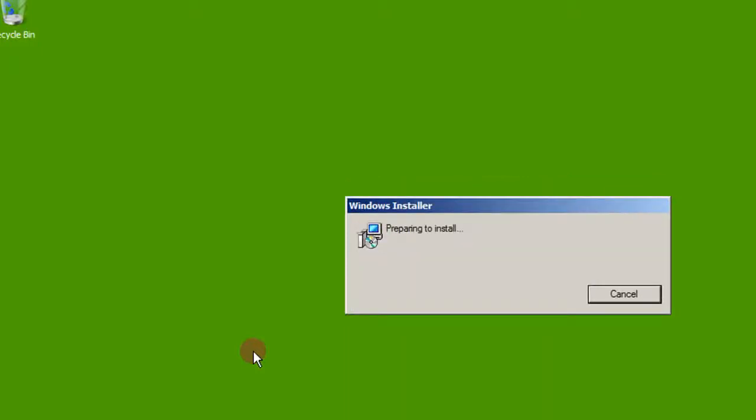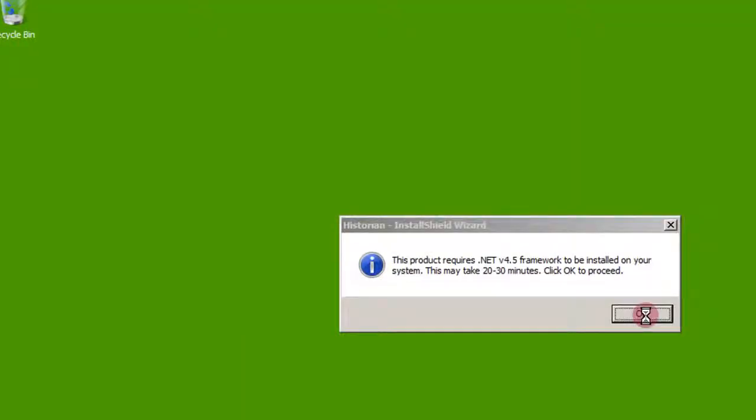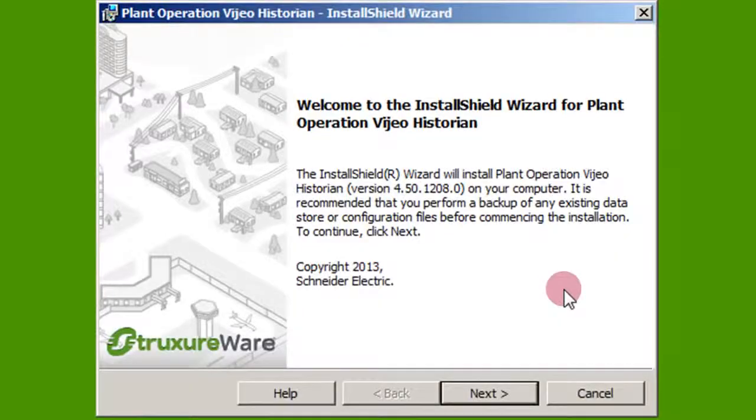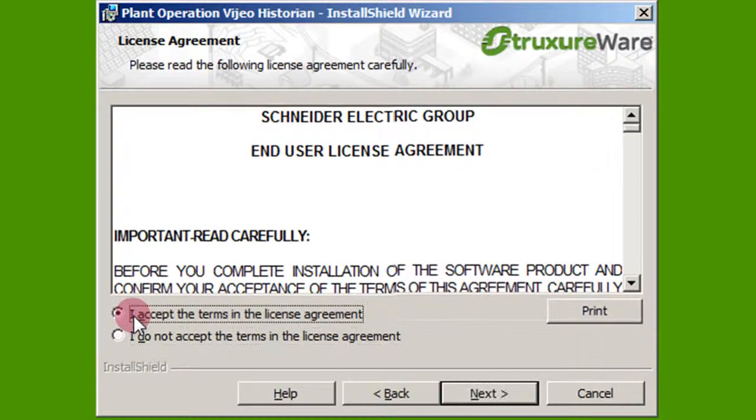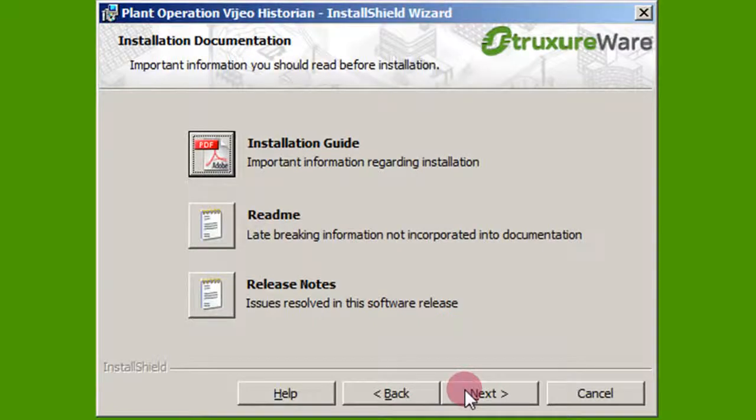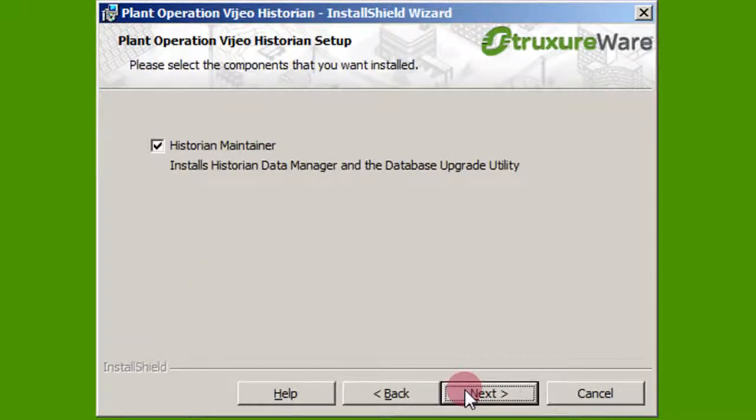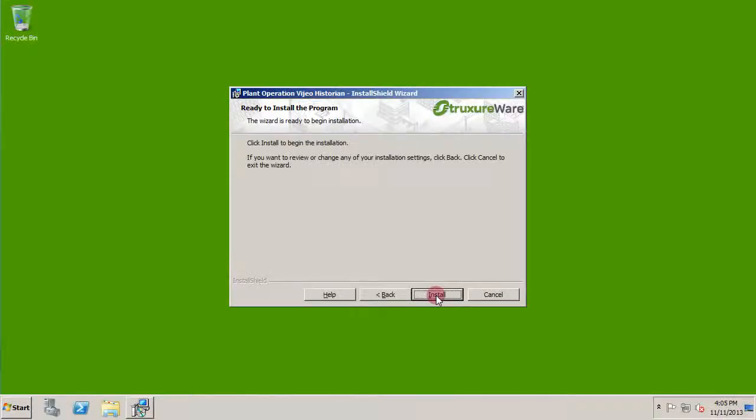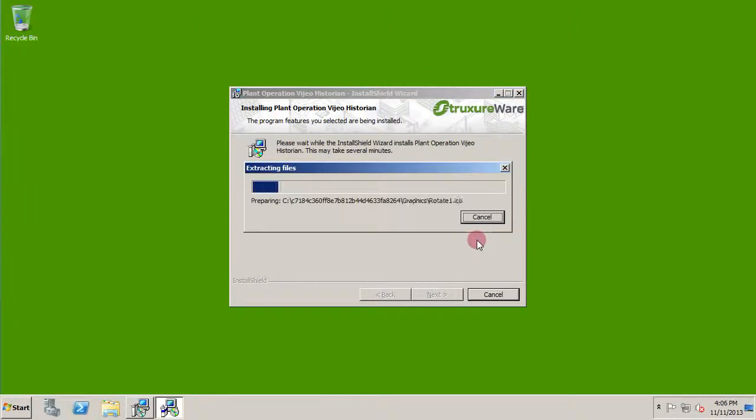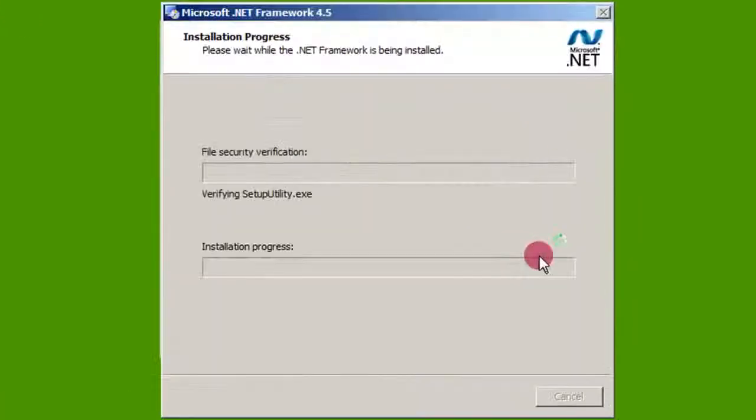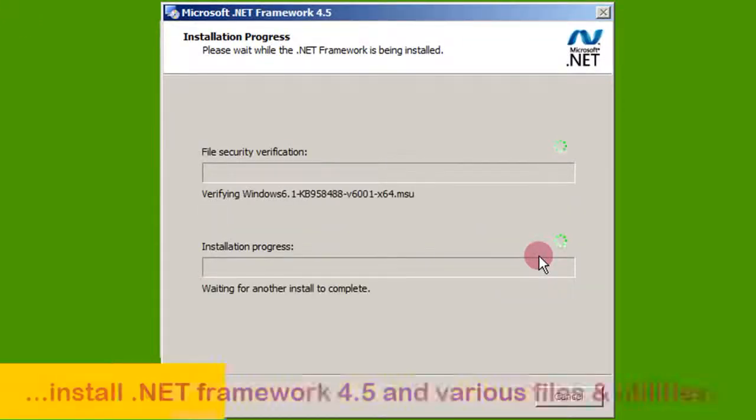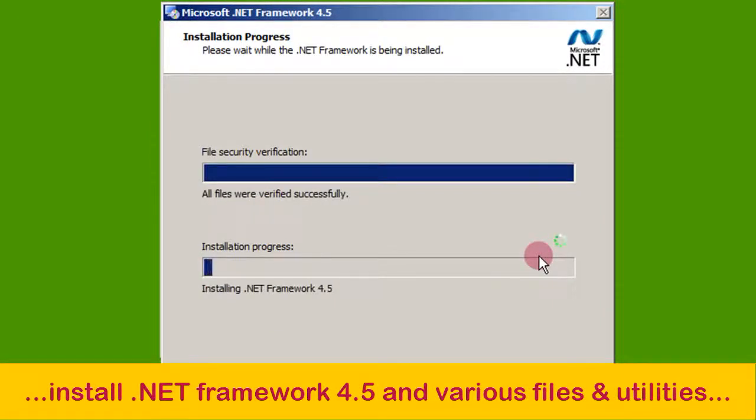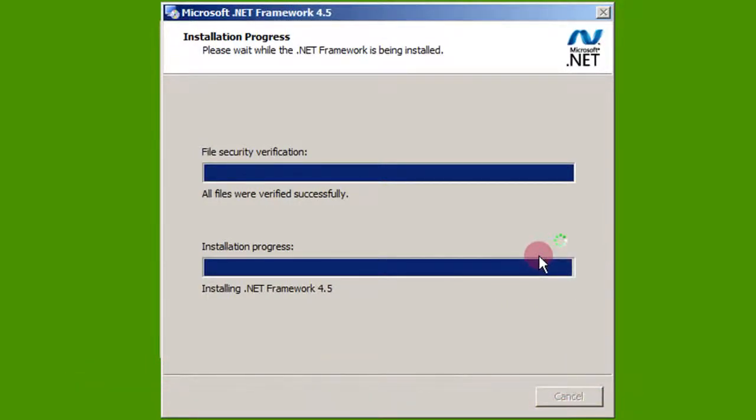A pop-up will appear for .NET Framework 4.5 installation. Click OK to continue. Accept the terms of the license agreement and click Next. By default, the Historian maintainer will be installed, allowing users to manage their database version. Click Next. The installer will begin to install various components used by the product, such as the Sentinel drivers which are used for licensing. It will install the .NET Framework 4.5 for you, followed by various files and utilities that are used by Plant Operation Vijeo Historian.